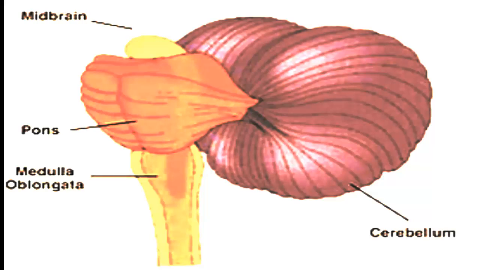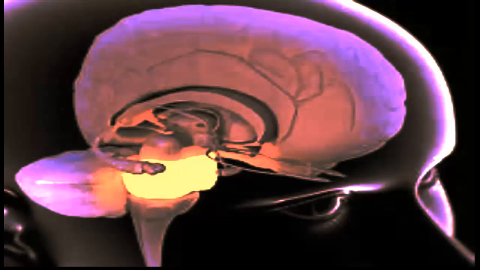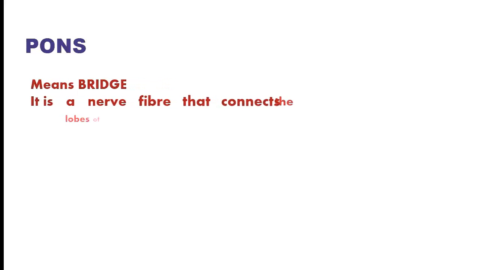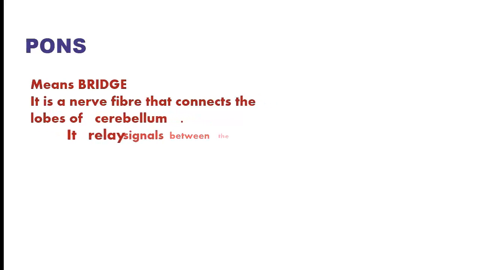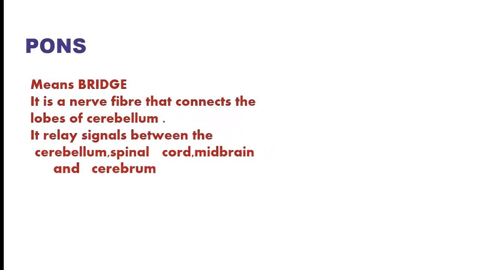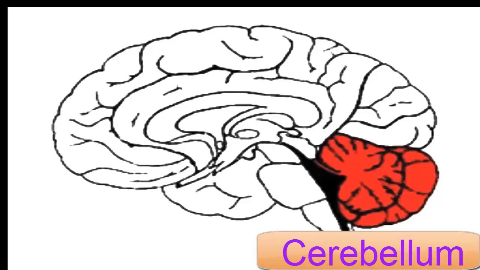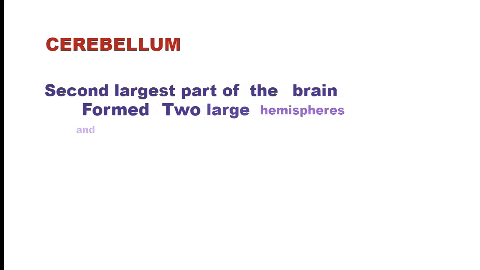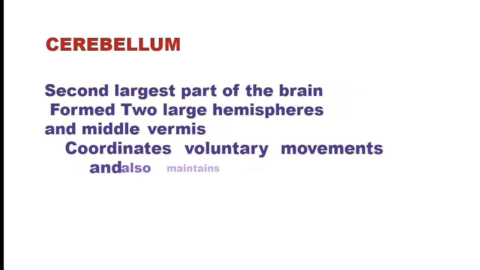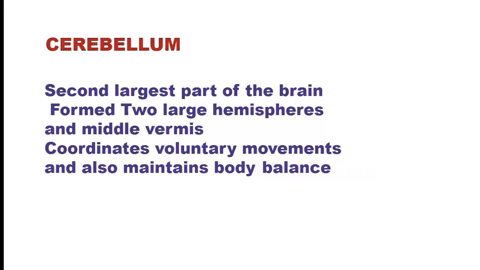Pons. Latin word meaning bridge. It is the bridge of nerve fibers that connects the lobes of the cerebellum. It relays signals between the cerebellum, spinal cord, midbrain, and cerebrum. It controls respiration and sleep cycle. Cerebellum. It is the second largest part of the brain, formed of two large-sized hemispheres and a middle one. It coordinates voluntary movements and also maintains body balance.